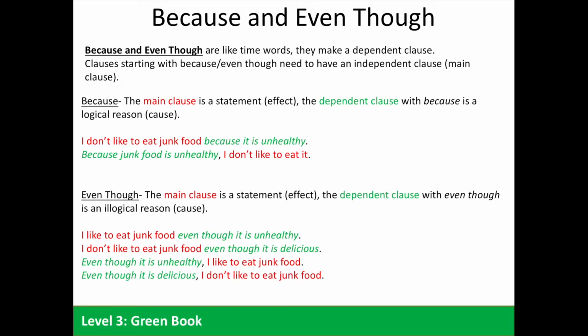Because and even though are like time words. They make a dependent clause. Clauses starting with because or even though need to have an independent clause or main clause attached to them to make a complete sentence. If we use because, the main clause in the statement is the effect, and the dependent clause with because is a logical reason or cause for this effect. For example, I don't like to eat junk food because it is unhealthy. Because junk food is unhealthy, I don't like to eat it.